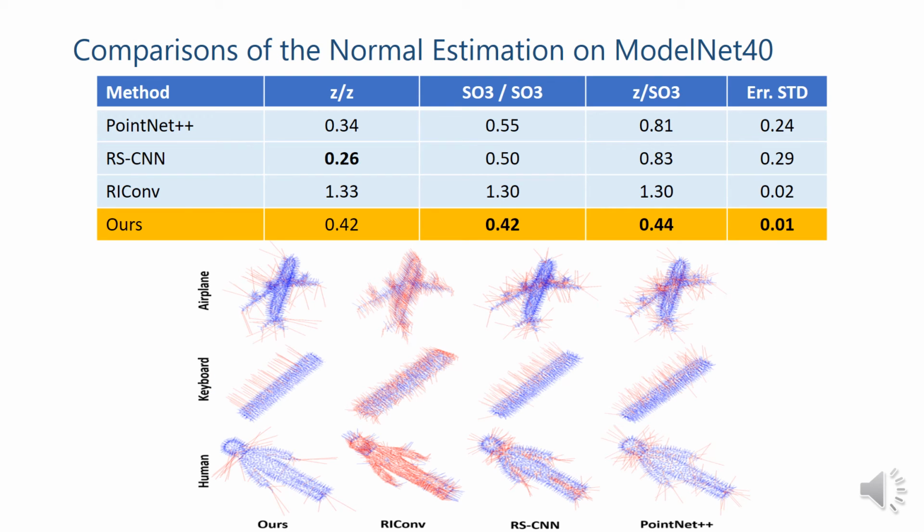Normal vector is one of the important properties of point cloud data. We also conduct experiments to estimate the normal vectors on the ModelNet40 dataset. We quantify the errors by calculating the angles between the predicted and ground truth normals. Our method achieves the best consistencies across all the 3 testing scenarios. In SO3/SO3 and Z/SO3 cases, our method is the most accurate. In the figure, the blue vector shows the normal vector with errors less than 30 degrees, while the red ones show errors greater than 90 degrees. It can be seen that our method is visually the most accurate.